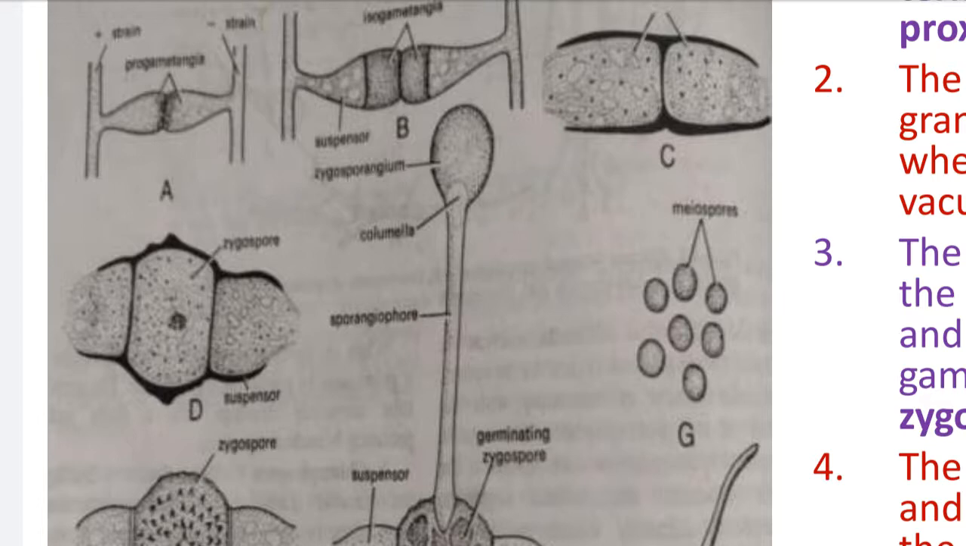Zygote means what? This is the fusion of the male gametangium nucleus and female gametangium nucleus, and at the center of the male and female gametangia the zygote is formed, and that zygote in Rhizopus or in zygomycetes is called a zygospore. Zygospore is basically a zygote, but the zygospore is considered the perfect stage condition. Why is the zygospore considered the perfect stage condition?